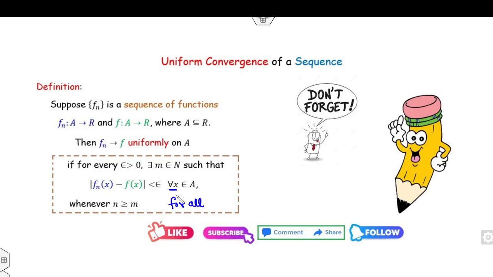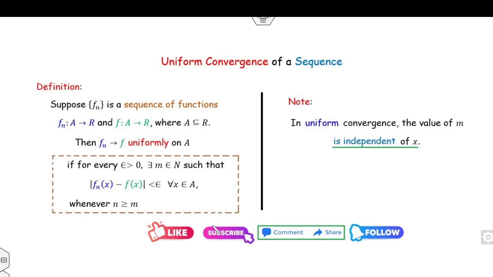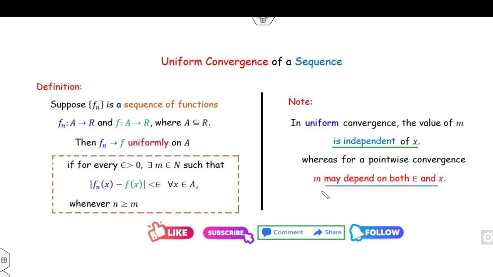However, for pointwise convergence, instead of for all, it is for each x. So don't forget to write this definition in your copy. Remember that in uniform convergence, this value of m, which is a positive integer, depends only on epsilon. However, in pointwise convergence, this m depends on both epsilon as well as x.